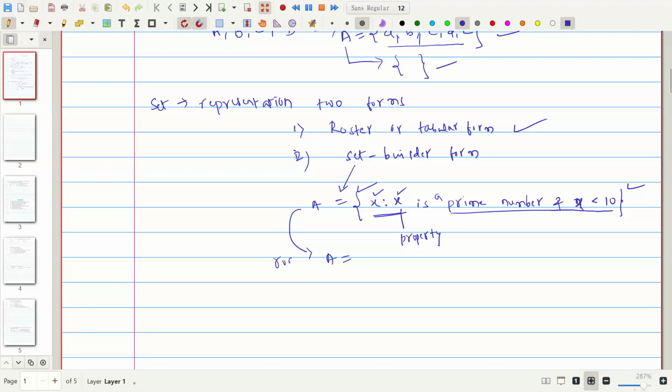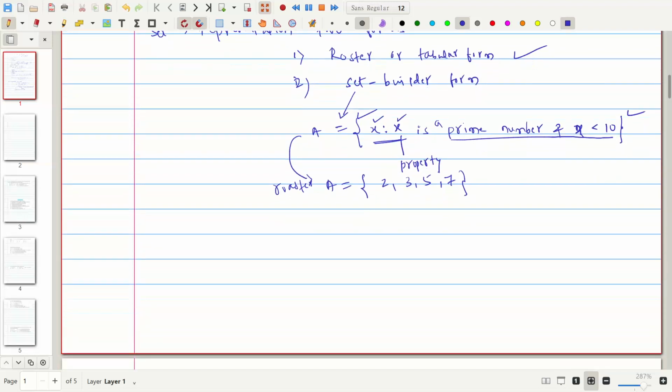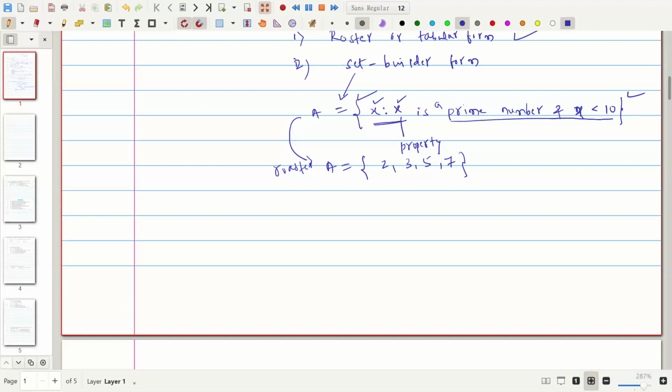If we write this one in roster form, how will it come? It will come as the prime numbers which are less than 10. So 2, 3, 5, 7 are the prime numbers less than 10. You understood how to write the roster and set builder forms.